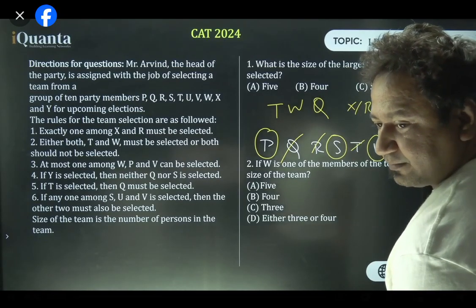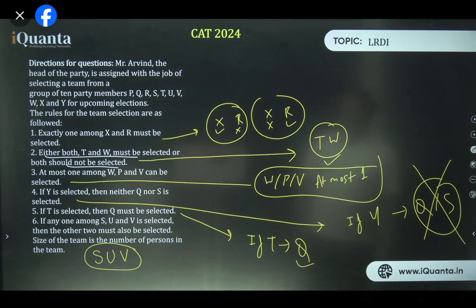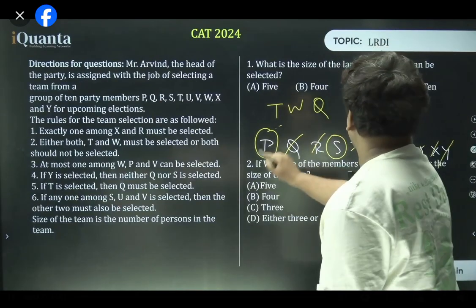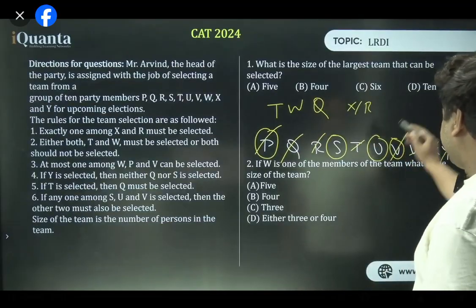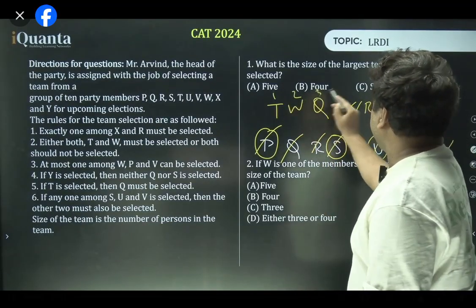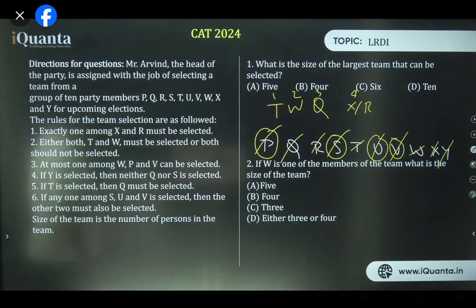What can be rejected? W is selected, so P and V are already rejected. The remaining are S and U, and S, U, V should come together. But V has been rejected, so S and U can also not come. So we have 1, 2, 3, and 4 people only in this case. That's why the first case was the best possible case. Is that right? Understood?